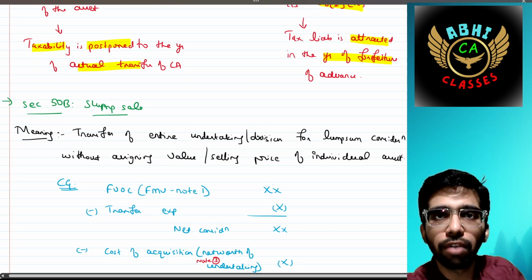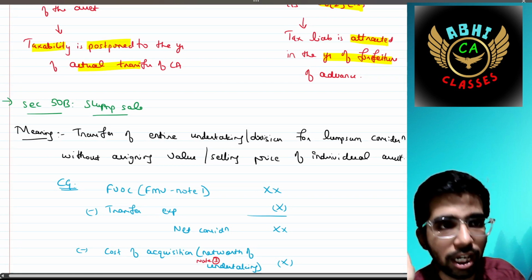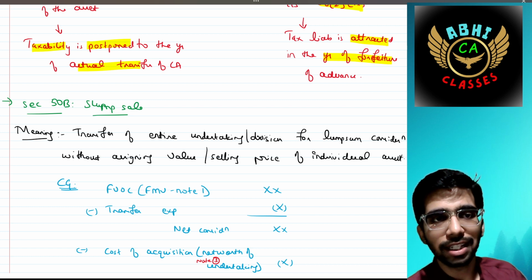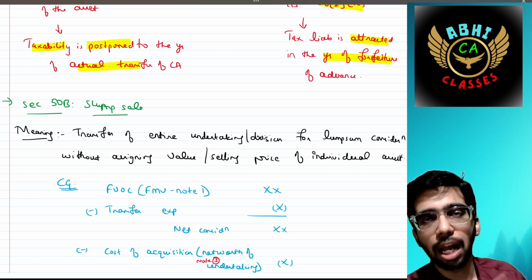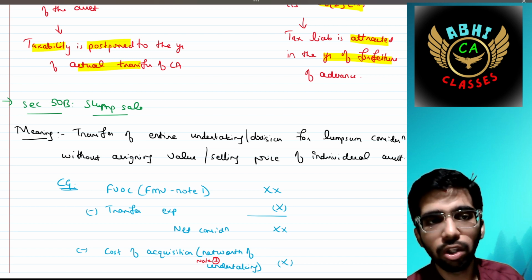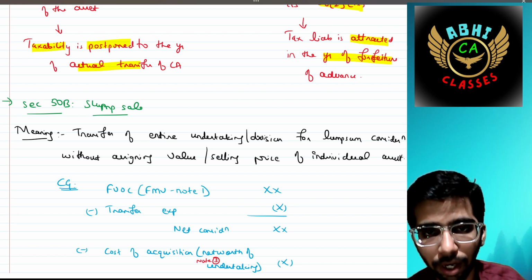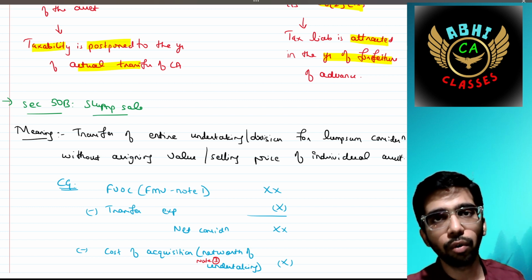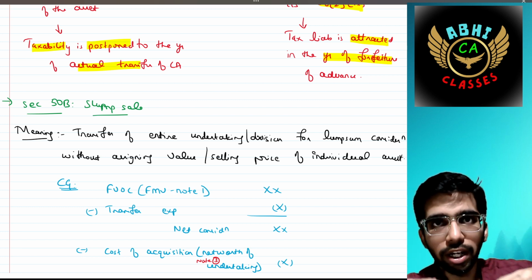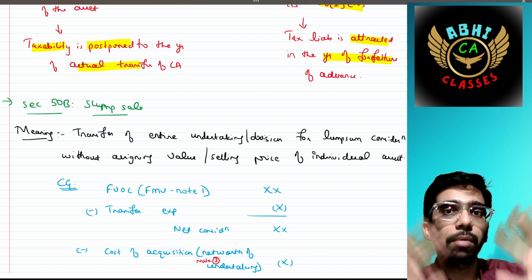Section 50B says slump sale. Slump sale means transfer of an entire undertaking or division for a lump sum consideration without assigning values to individual assets. You are going to sell your entire undertaking or any of its divisions for a lump sum consideration.